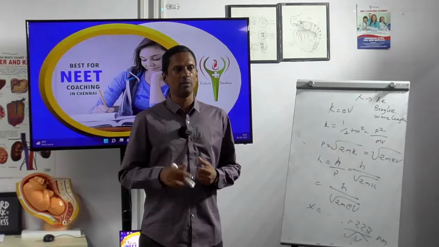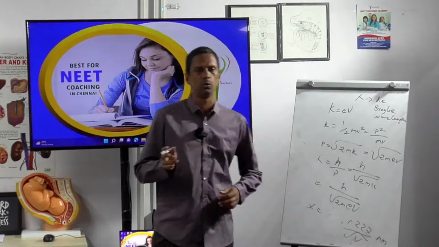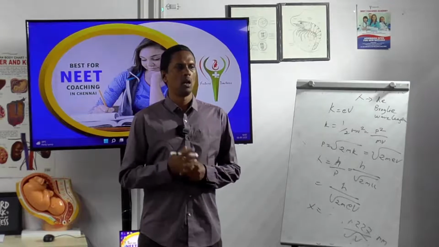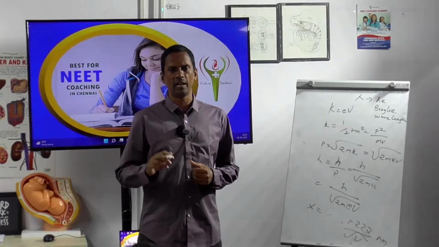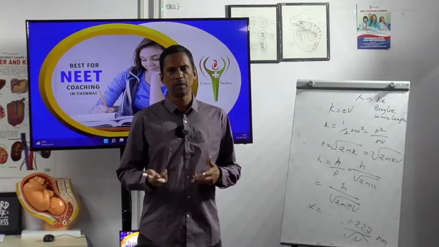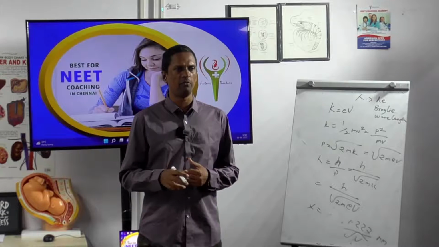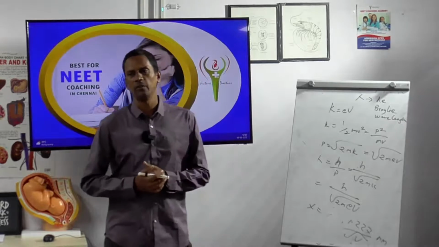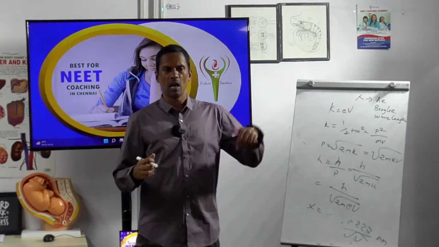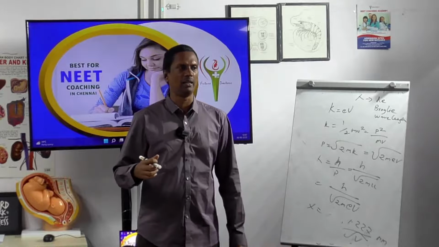If the voltage is equal to 9, root of 9 is 3, so 1.227 divided by 3 will be approximately 0.4 nanometer. That means if I increase the voltage, correspondingly the wavelength will change.